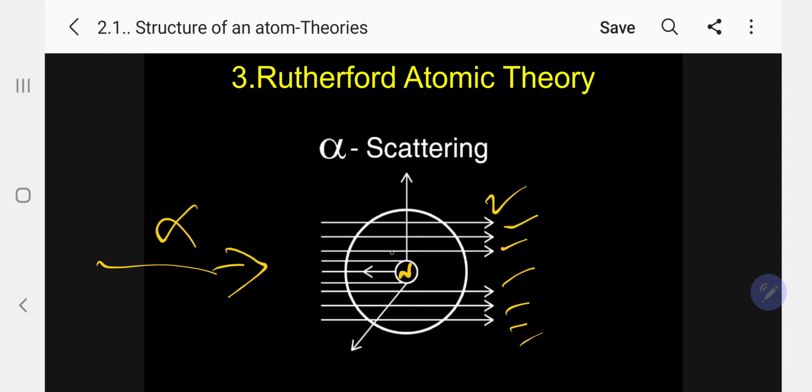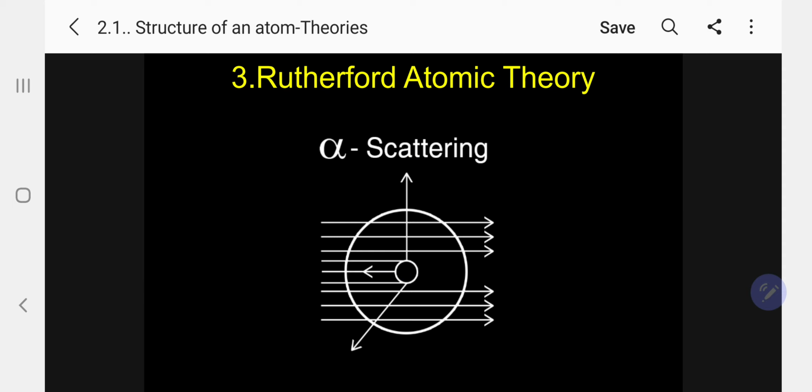Only 1 or 2 get deflected, just see here, this is deflected. That is the second observation. Third, out of every 20,000 particles, only 1 particle rebounds, returning back. So this is the observation.